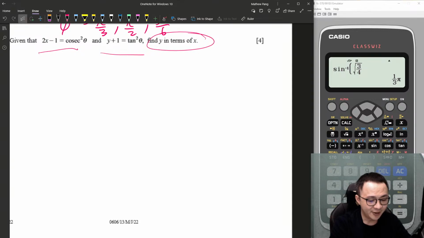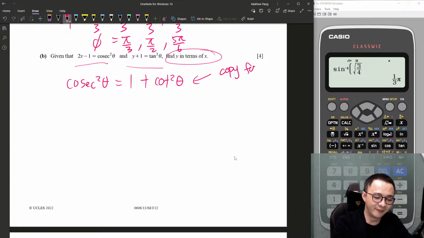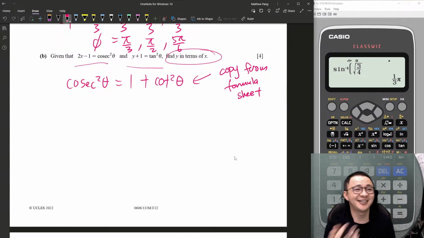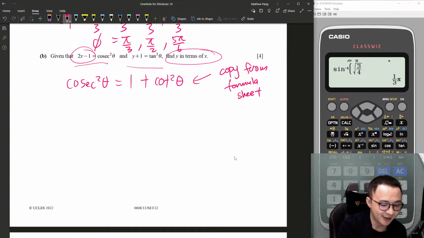Okay, it's here. So, cosecant square theta is equal to 1 plus cotangent square theta. This formula I just copy from the formula sheet. I didn't do anything. Some students keep asking me, sir, how do you get this equation? Just copy. You go to the first page, look at this equation, just copy it. That's all. Then, we know cosecant square theta is this thing, isn't it? Insert it.